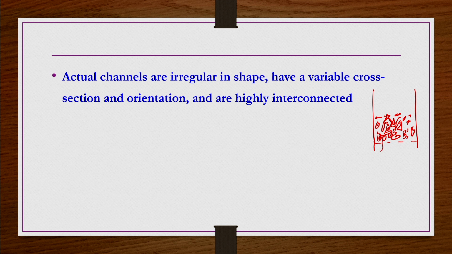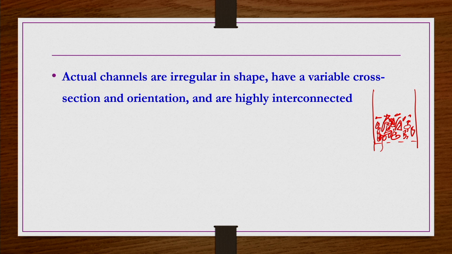And then we have a variable cross section. If it is flow through a column, then the cross section is constant from the inlet to the outlet of the column through which the fluid is flowing. But if that column is packed with some kind of packing material, then what do we have? The cross section is varying. Here the cross section is different, here it is different, here it is different, from one location to another.